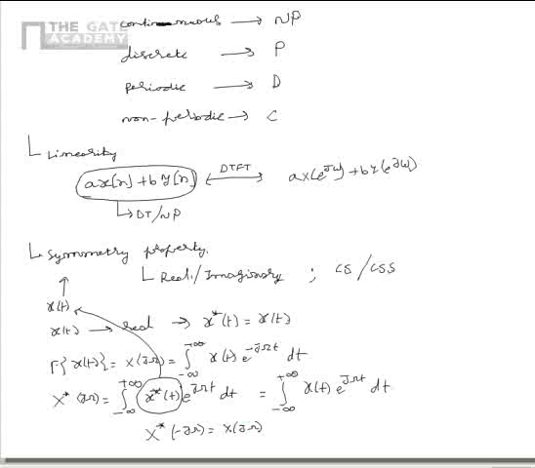From this we see that the continuous time Fourier transform is conjugate symmetric by its nature. So from this we can say that if the signal is real, that is x star of t is equal to x of t, its frequency representation is conjugate symmetric. That is x star of minus j omega is equal to x of j omega.